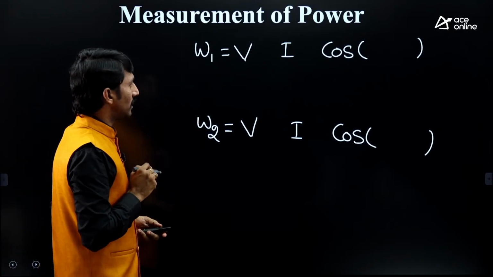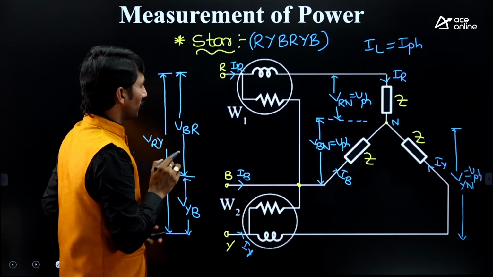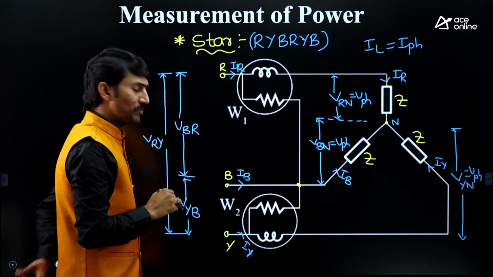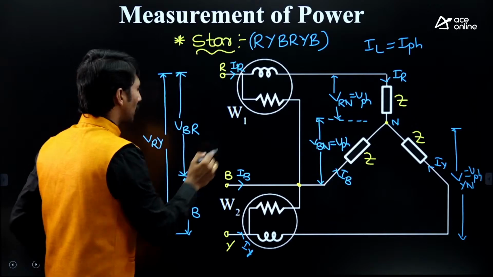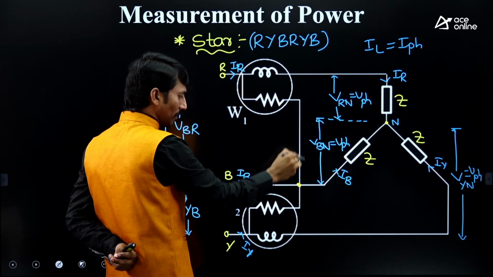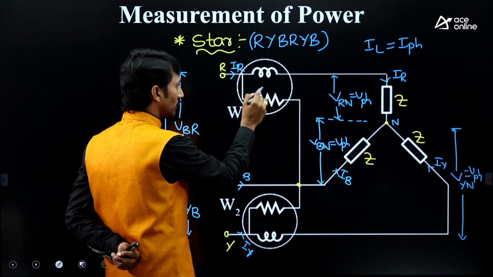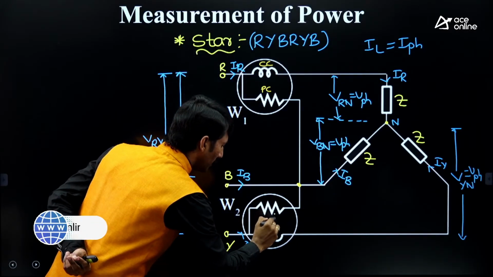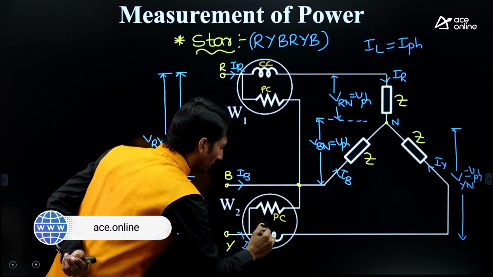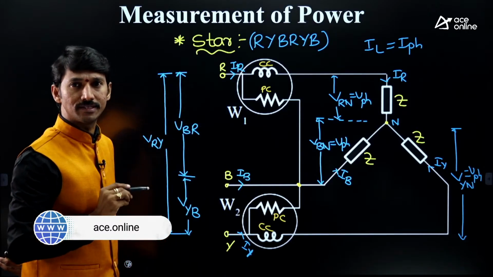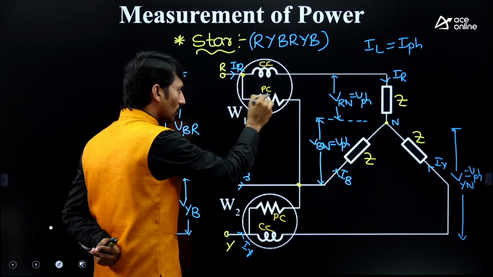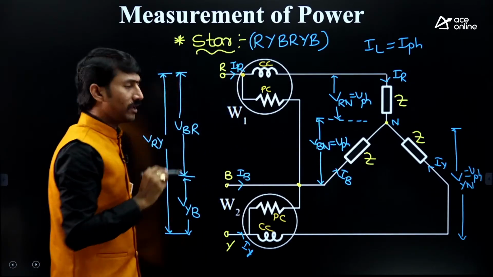So kindly focus. Wattmeter 1, check it here. This coil is called the potential coil. That is the reason why it is connected across, or in parallel, in the supply. So this is PC, and this is called CC. Here also this is PC, potential coil, and this is CC, current coil. Now, the potential coil is connected across which terminals?